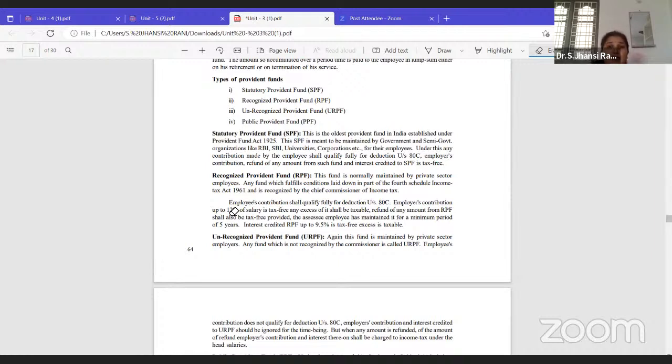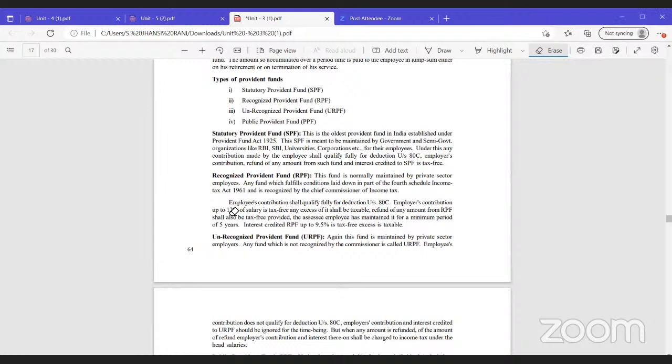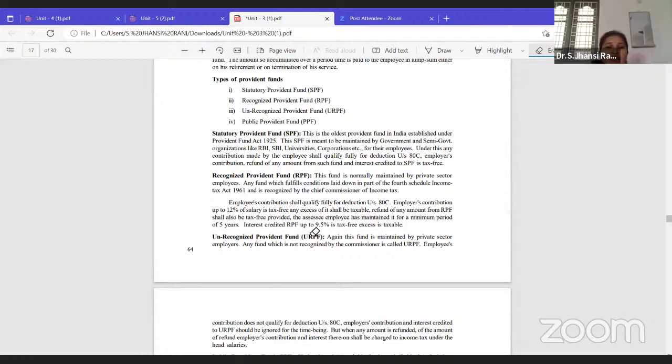This is normal contribution. Every contribution means nothing but saving of our amount. Wherever they will save in some other companies, on that saving you'll get some interest. That interest is also exempt. To what extent? To the extent of 9.5%. To the extent of 9.5% is exempt. Whatever you are saving on that 12%, whose contribution is that? As an employee, from my own salary, I can contribute whatever amount I want to contribute.